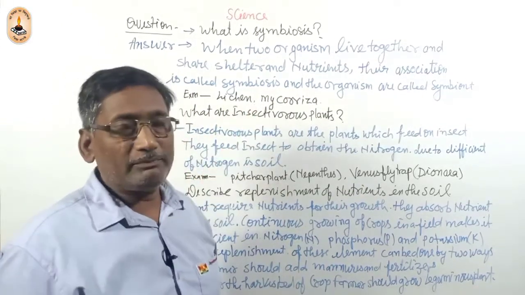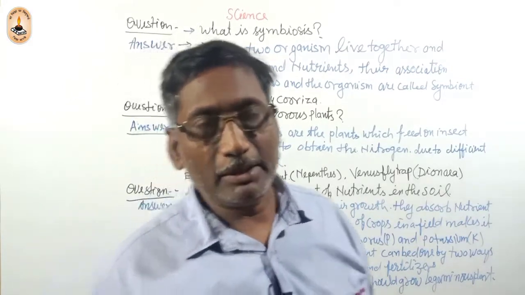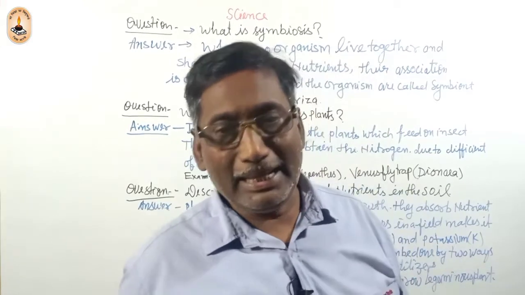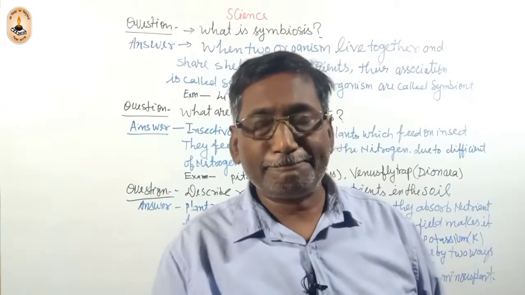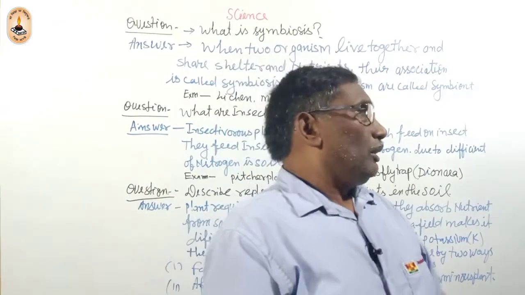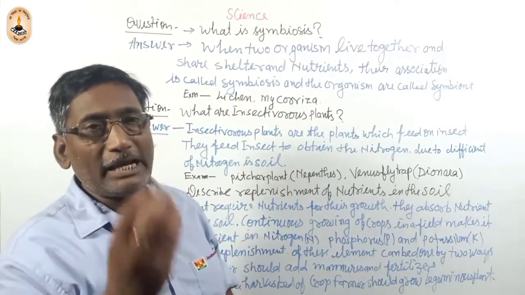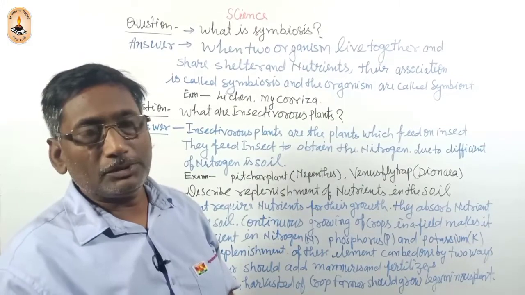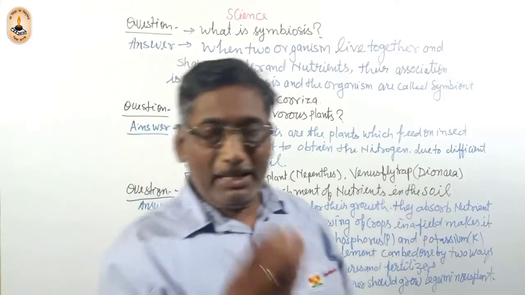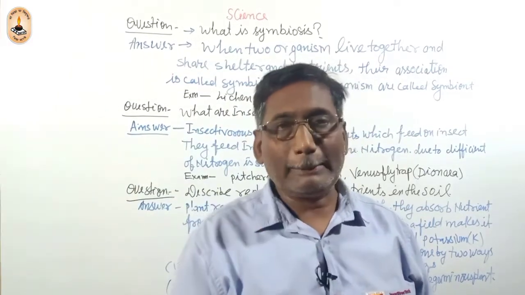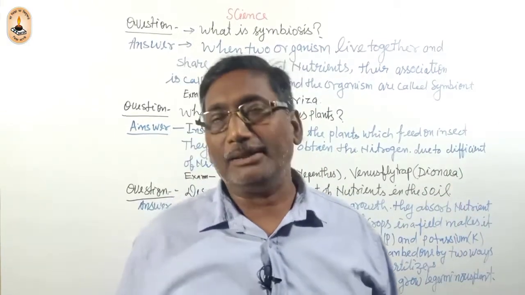Lichen consists of the fungi and the algae. Both are groups of plants. Fungus is also a group of plants, algae is also a group of plants, but both live together. In the lichen, fungus has no chlorophyll, and the algae have chlorophyll. So chlorophyll is absent in the fungus but present in the algae.